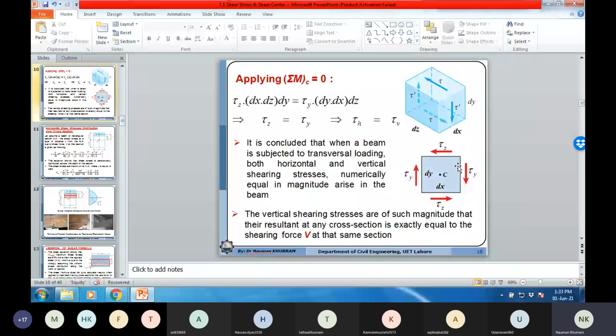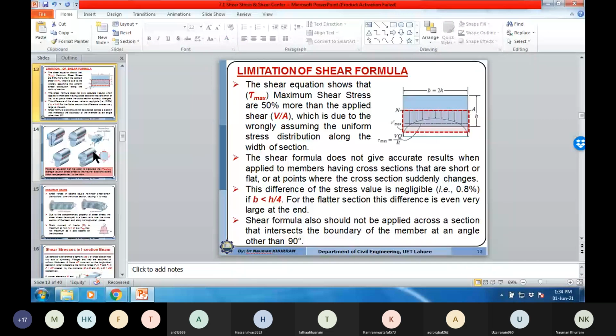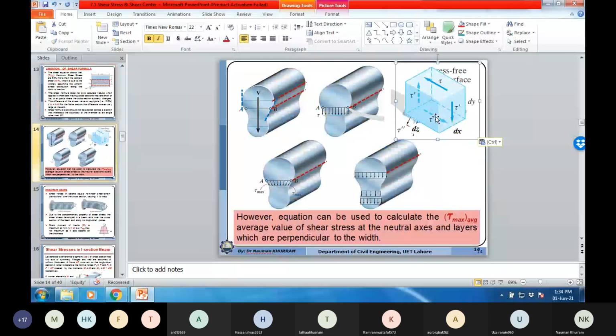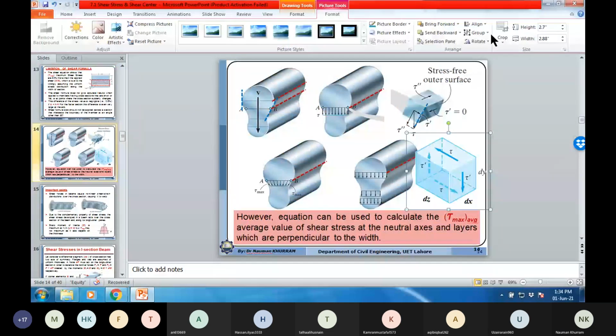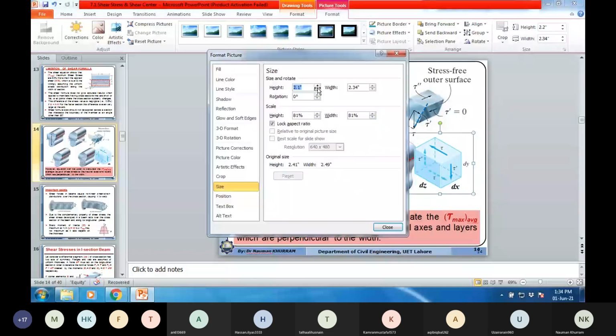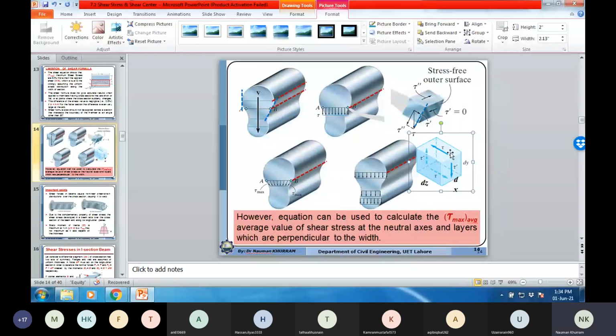Better to show it this way. So here you can say that this is the horizontal shear stress.